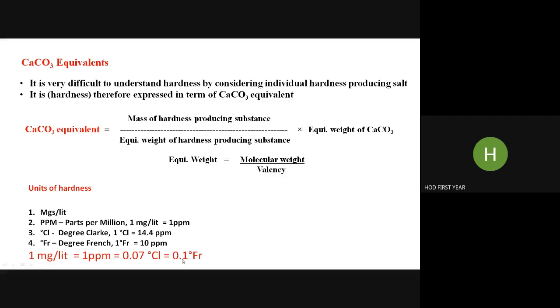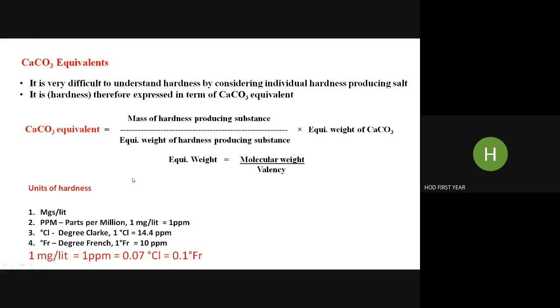And that is equal to 0.1 degree French. Why? Because 1 degree French is equal to 10 ppm, so 1 ppm will be 1 by 10, meaning 0.1 degree French. So what you should know is this relation only: 1 milligram per liter hardness is equal to 1 ppm hardness, is equal to 0.07 degree Clark hardness, is equal to 0.1 degree French hardness.